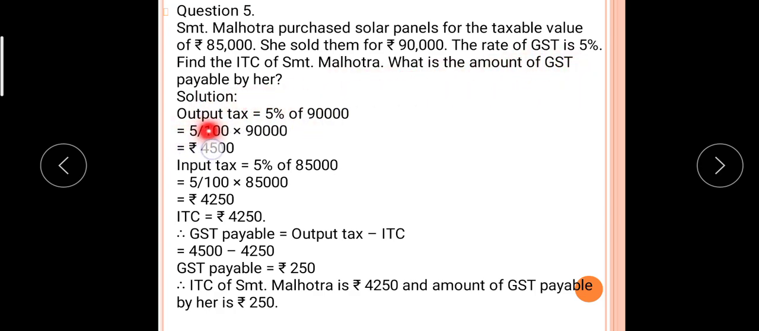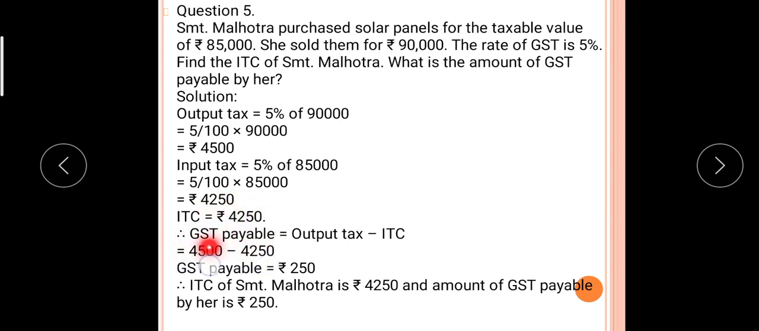Now listen, what is output tax? Always it is calculated on the selling value. Input tax is always calculated on the purchasing value. For selling value and purchasing value, the rate of GST is the same, that is 5%. 5% of 90,000 means your output tax is 4,500, and 5% of 85,000 means your input tax is 4,250. So this is your ITC.